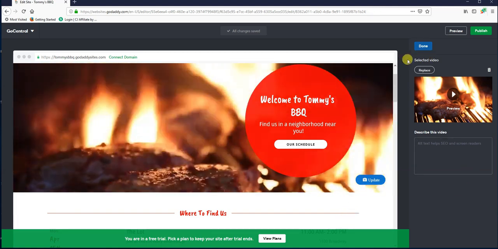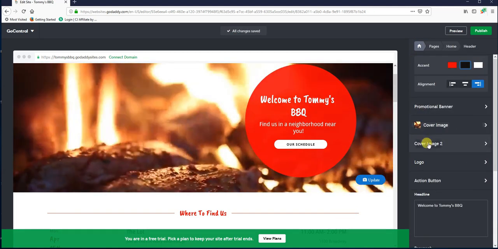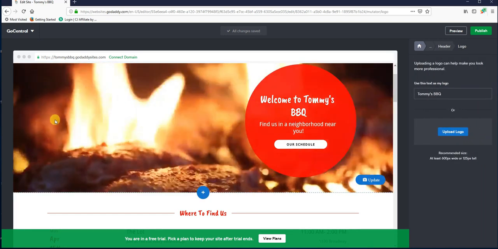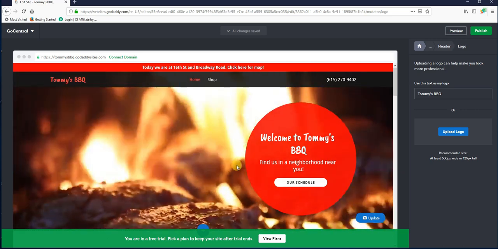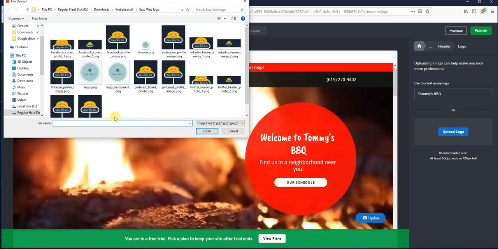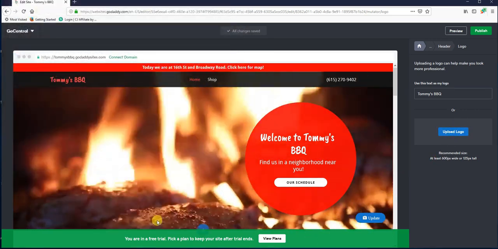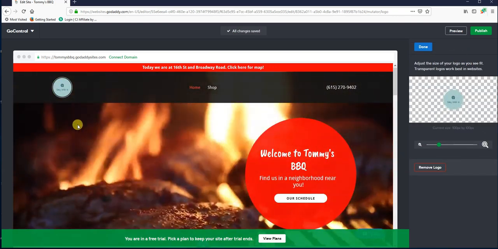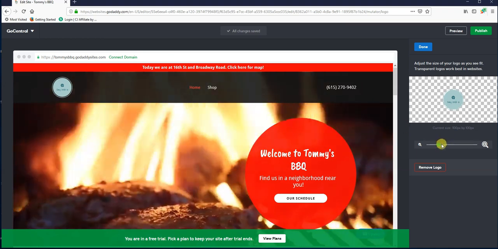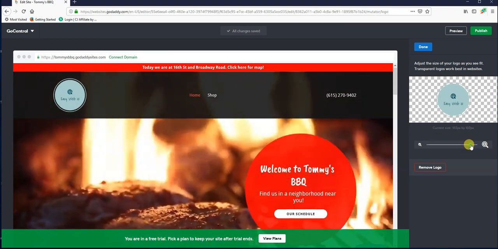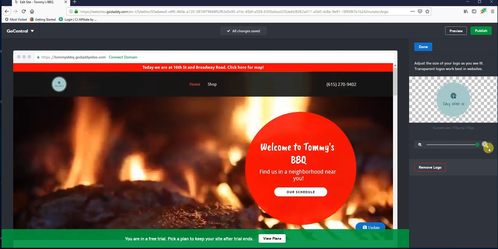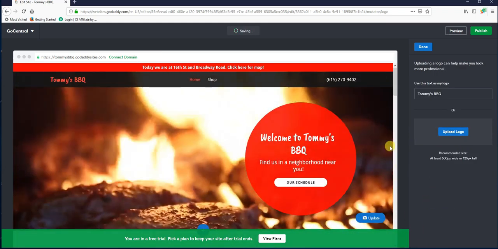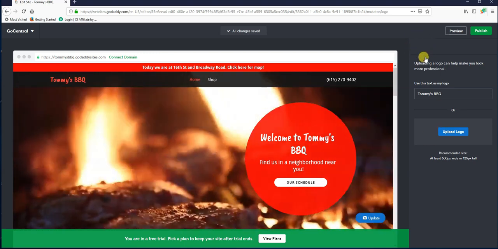Anyways, so that's selected. We'll go ahead and hit done. Boom. So now we've got that laid out. You can use this button here to insert your logo. If you do have a logo, it'll put it in up top. I didn't make a logo for this web page, but just for the heck of it, I'll show you Easy Web 101. If I throw my logo in up there, you can see what it does, and then you can kind of adjust this button back and forth. I'll probably make a logo for this later. For now, I'll just go ahead and remove it because that does not fit with what we're doing.